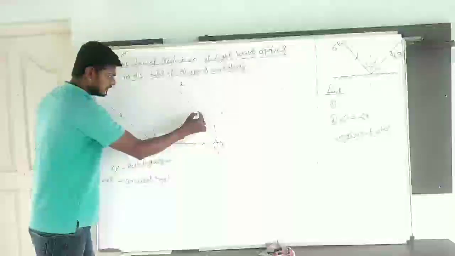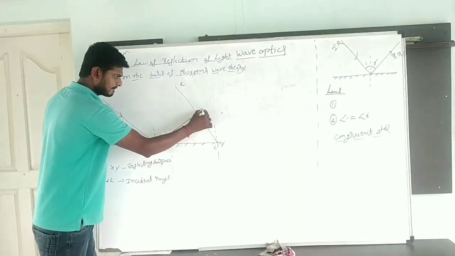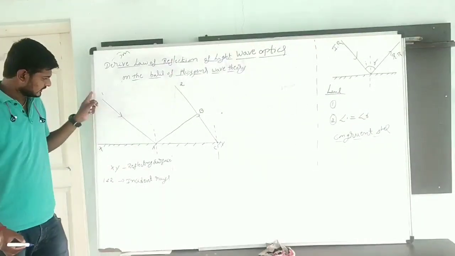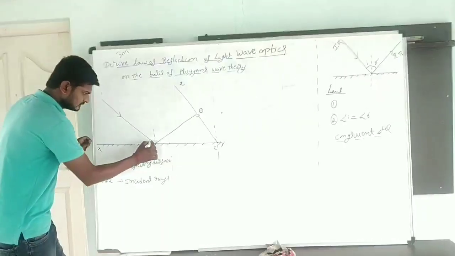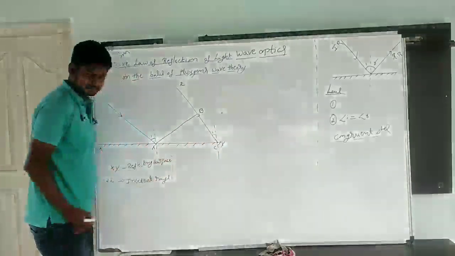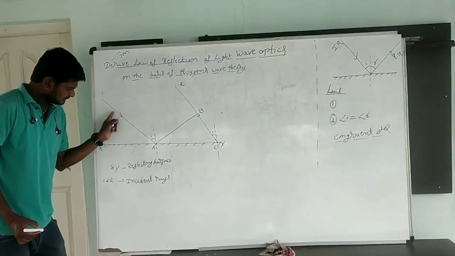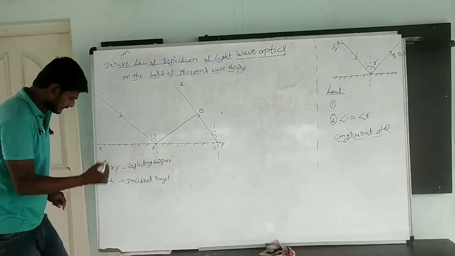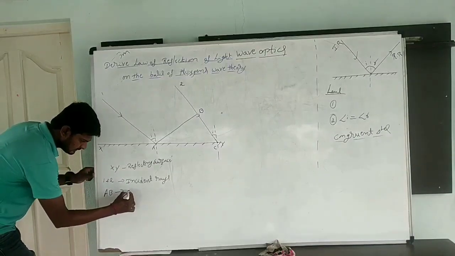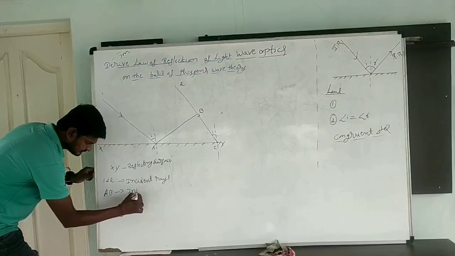This point I am going to mark B. According to reflection, when a ray of light is incident, this is the angle of incidence, and there also it will be the angle of incidence. AB is the incident wavefront.